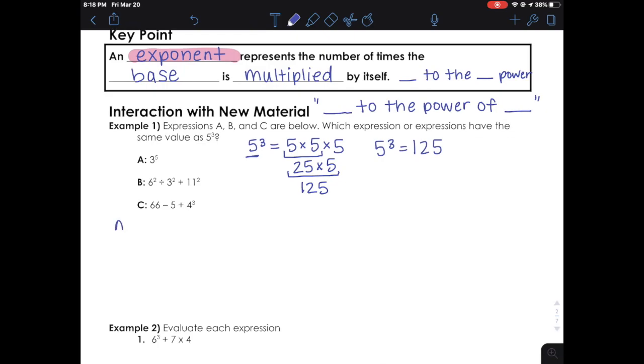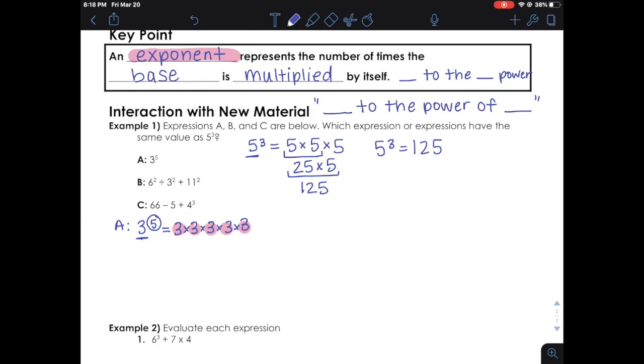So I'm going to break down this empty space here to show our work. So we have 3 to the power of 5. Our base is 3, so that's the number we're going to multiply by itself. And the exponent is the number of times we're multiplying it. So 3 to the power of 5 is the same thing as 3 times 3 times 3 times 3 times 3. So there's 5 threes. 1, 2, 3, 4, and 5.